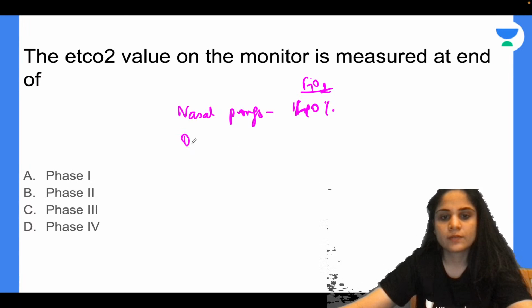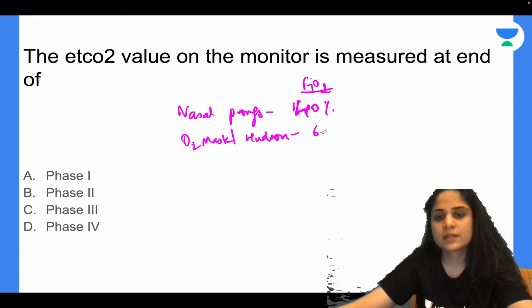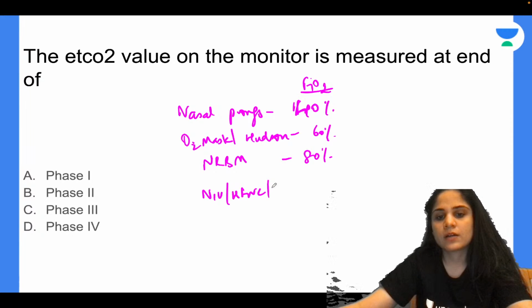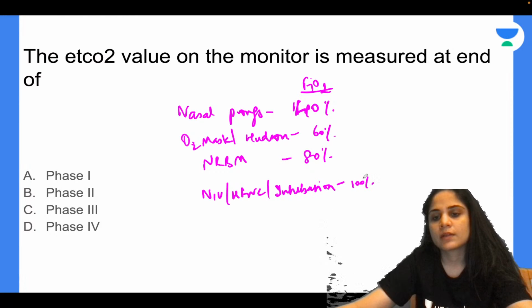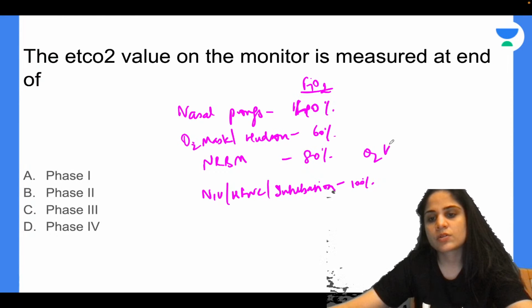Then we have oxygen mask or Hudson mask, which will give 60%. Then we have non-rebreathing mask, which gives 80%. Then we have NIV, HFNC or intubation, which gives 100%. In between, sometimes they ask oxygen hood or oxygen tent, that gives about 90%.